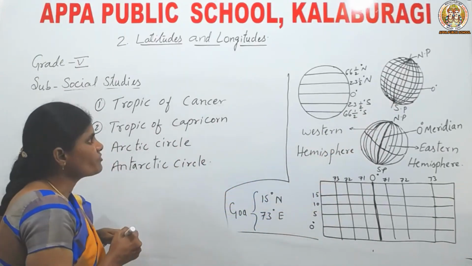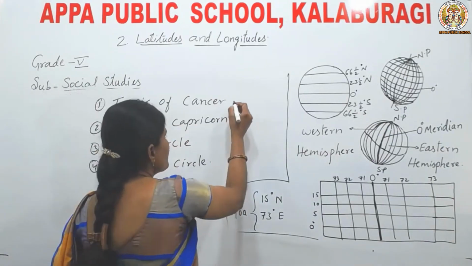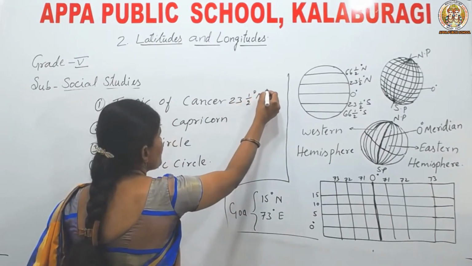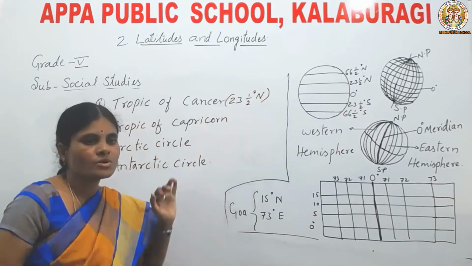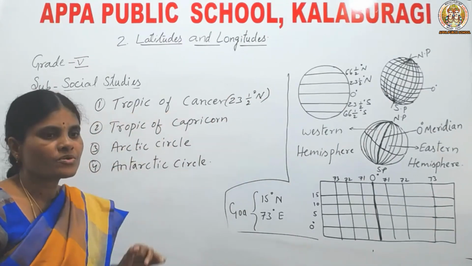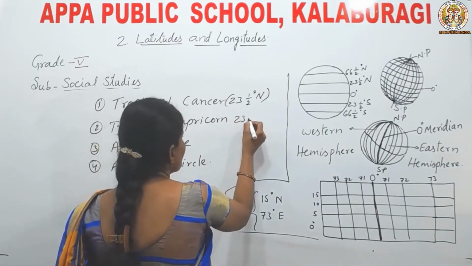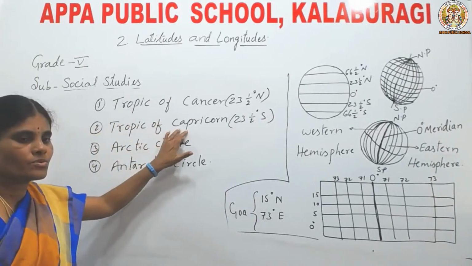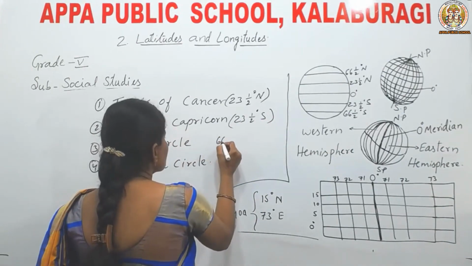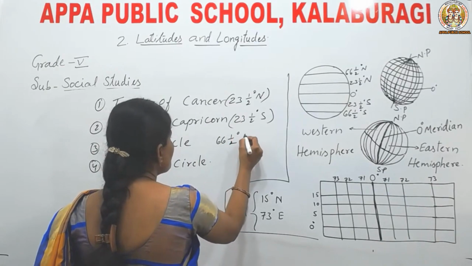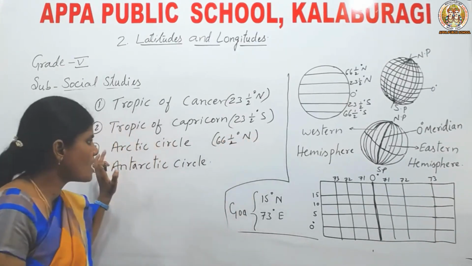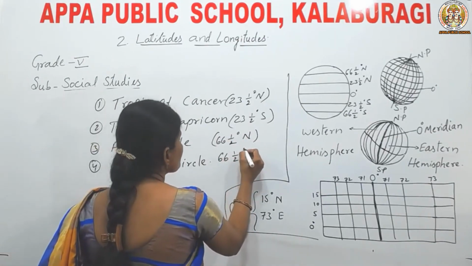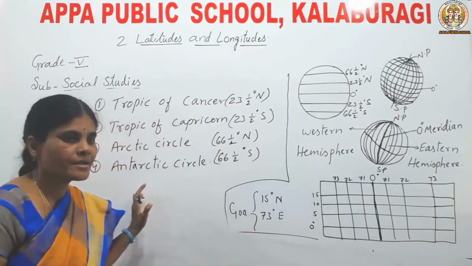Say, Tropic of Cancer is also called 23.5 degree north latitude. 23.5 degree north latitude is also called Tropic of Cancer. And 23.5 degree south latitude is called Tropic of Capricorn. Okay, now 66.5 degree north latitude is called Arctic Circle. And 66.5 degree south latitude is called Antarctic Circle.